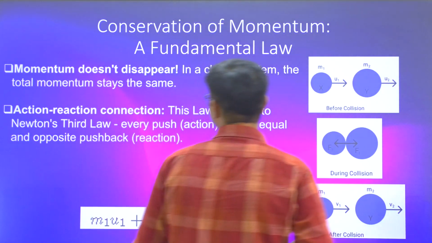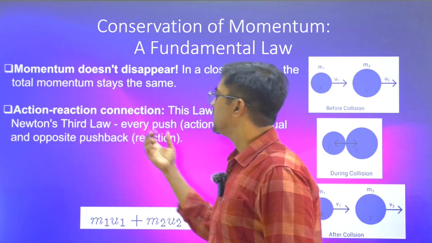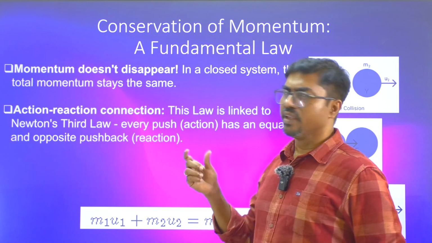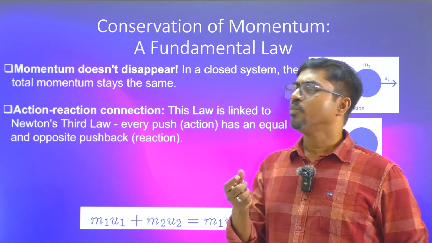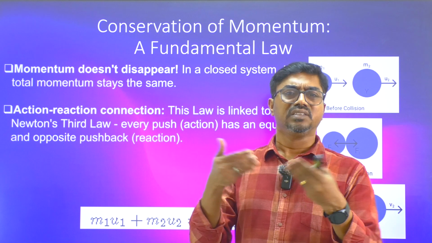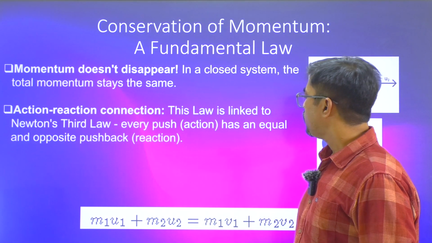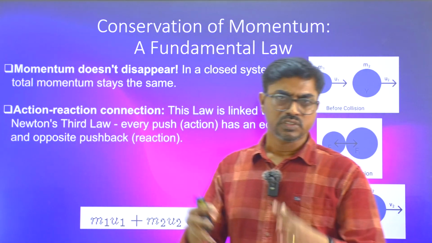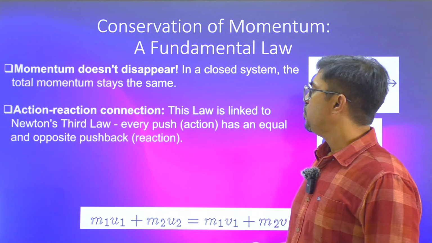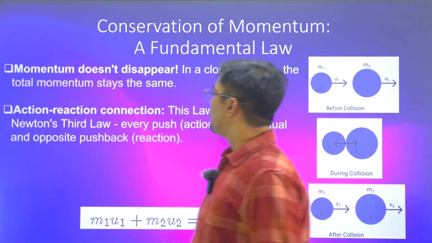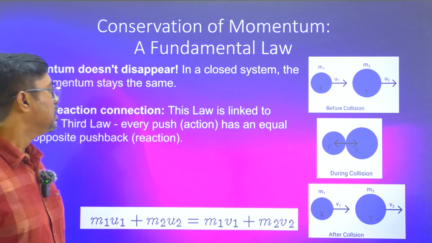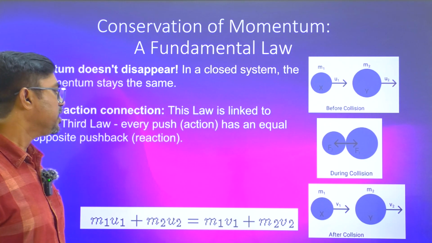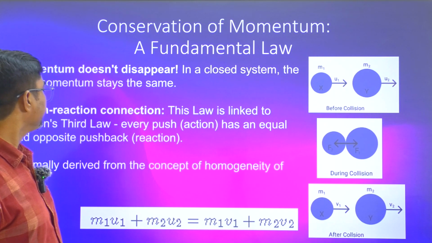This conservation of linear momentum basically comes from the action-reaction connection. In every system, these action and reaction pairs arise in such a way that they cancel each other. They are equal in magnitude and opposite in direction. And so they cancel out together, so the total force due to internal interactions will cancel out to zero. And so momentum will depend only on external forces. When it is an isolated system, the net external force is also zero, so momentum has to be conserved. That's where this point comes.